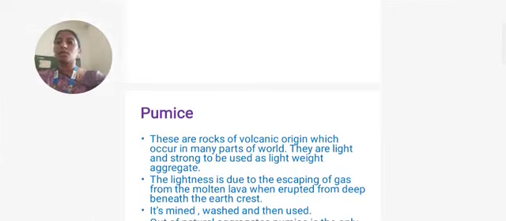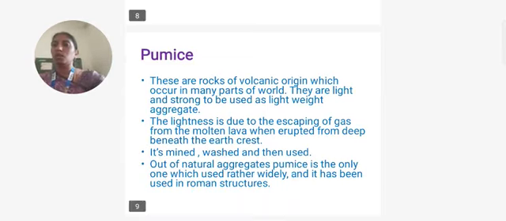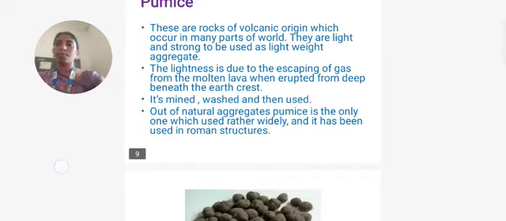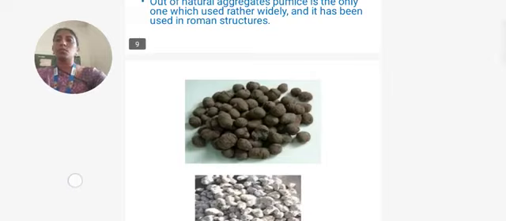When coming to the natural aggregate pumice, these are rocks of volcanic origin. They occur in many parts of the world. They are light and strong enough to be used as a lightweight aggregate. The lightness is due to the escaping of gas from the molten lava when erupted from deep beneath the earth's crust. It is mined, washed, and then used. Out of the natural aggregates, pumice is the only one which is used rather widely, and it has been used in Roman structures. This figure shows the pumice.